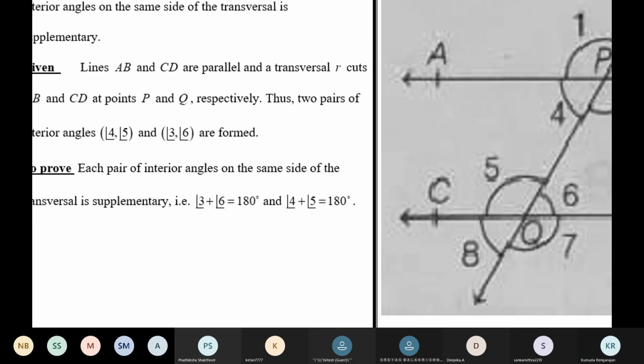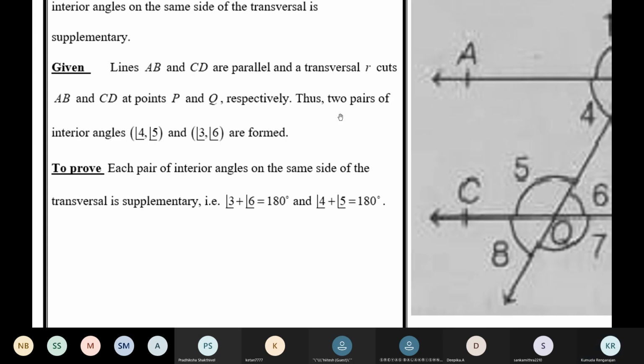See here, we have two pairs of interior angles, 4 and 5, 3 and 6, formed. But we need to prove that each of them is supplementary. Read what is given and what is to be proved.